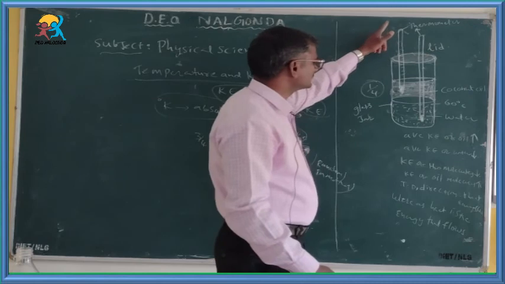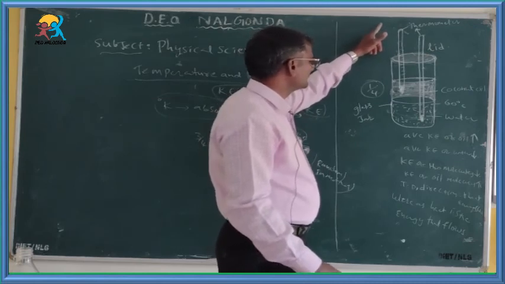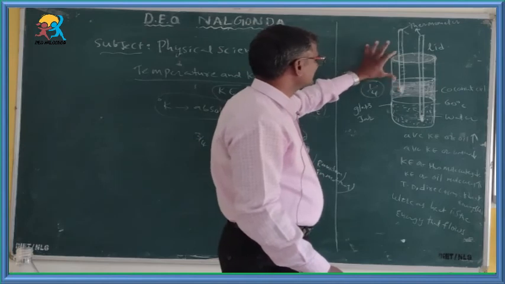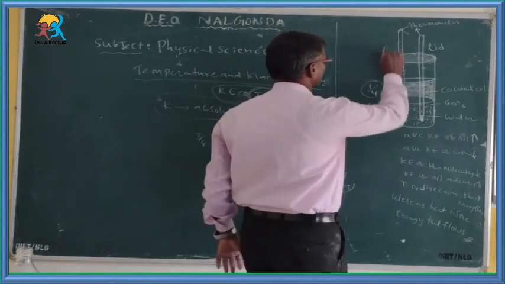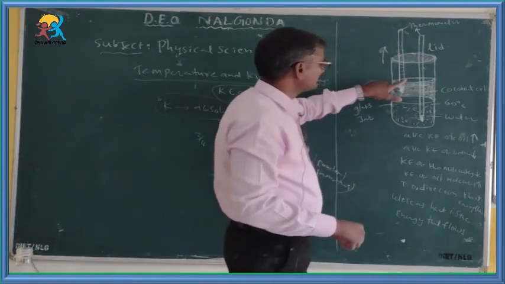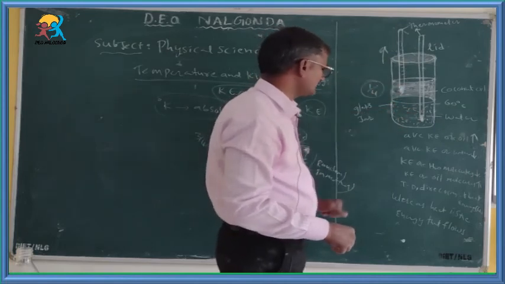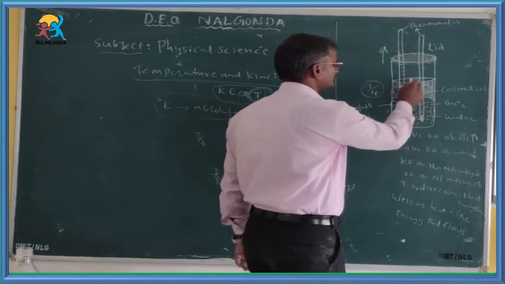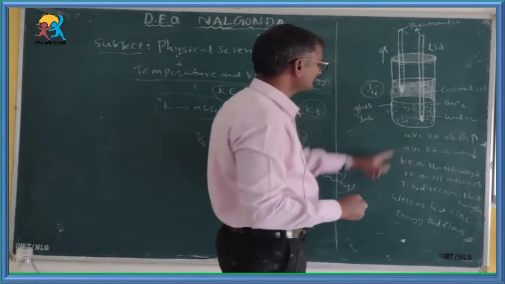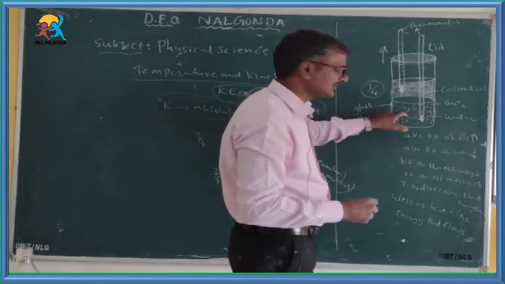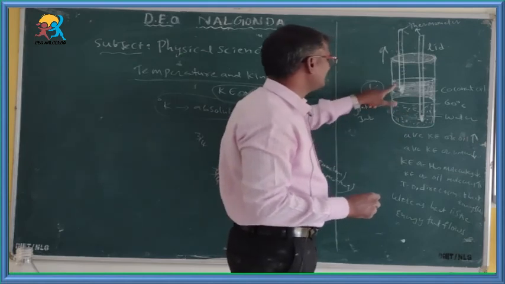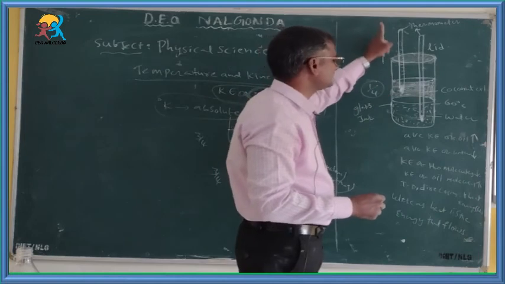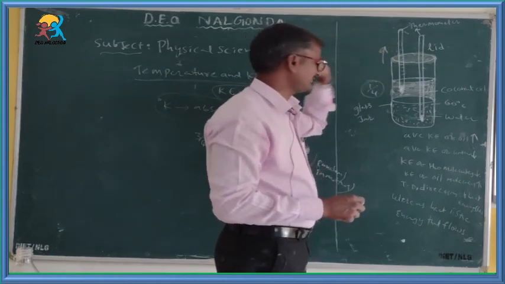The thermometer placed inside the coconut oil reads higher, because it is the colder body and the other is the hotter body. So heat is lost from here to here. The average kinetic energy of the water molecules decreases, and the average kinetic energy of the coconut oil molecules increases as time passes.